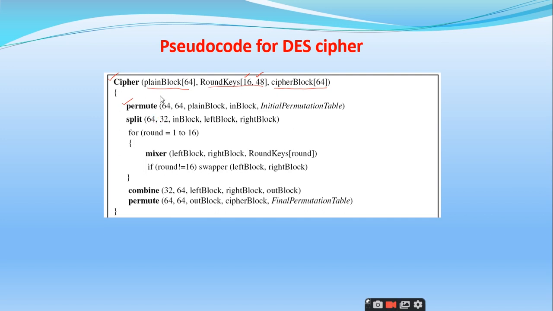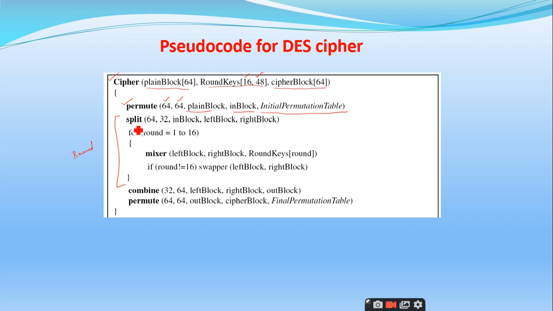What is the first step in the DES? Initial permutation. So what is the input to the DES? Input to the first initial permutation, 64. What is the output? 64. So it takes the plain block and the initial permutation table, it will make use of it, and it will generate an intermediate. And then after initial permutation, it will enter into the round iteration.